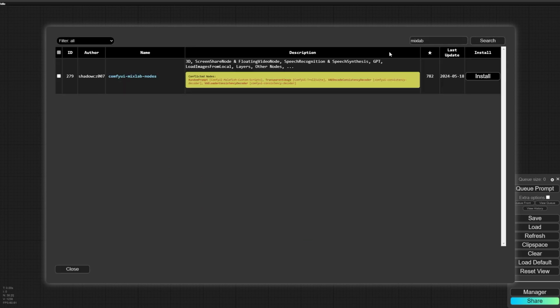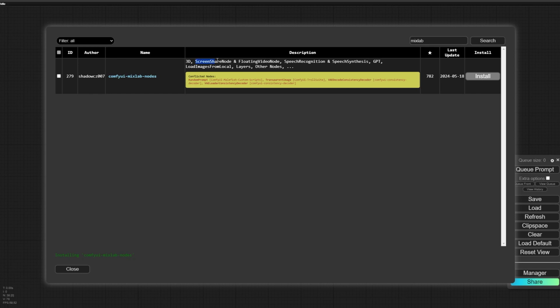Mixlab. So here you can come and search for Mixlab, and after that you can install the Mixlab extension. A screen share node, floating video node, and load image from local with auto refresh. Also, these are 3 other nodes that are very unique, and you can only find them in Mixlab. So besides the slider from 1 to 0, I need these 3 nodes from this extension.